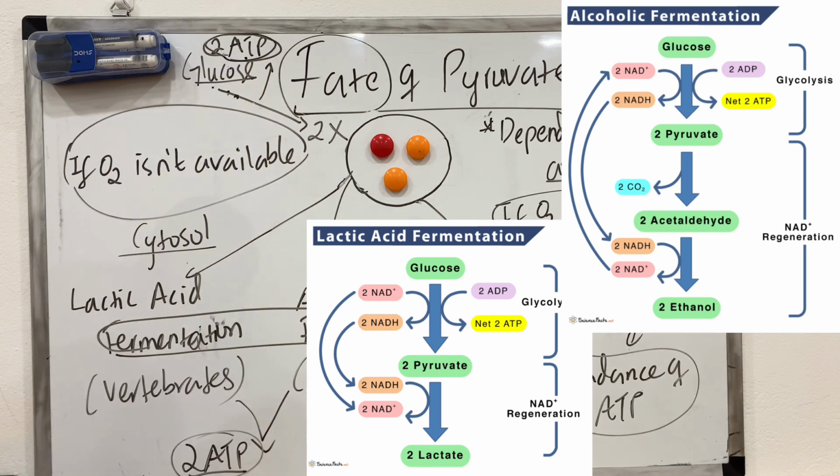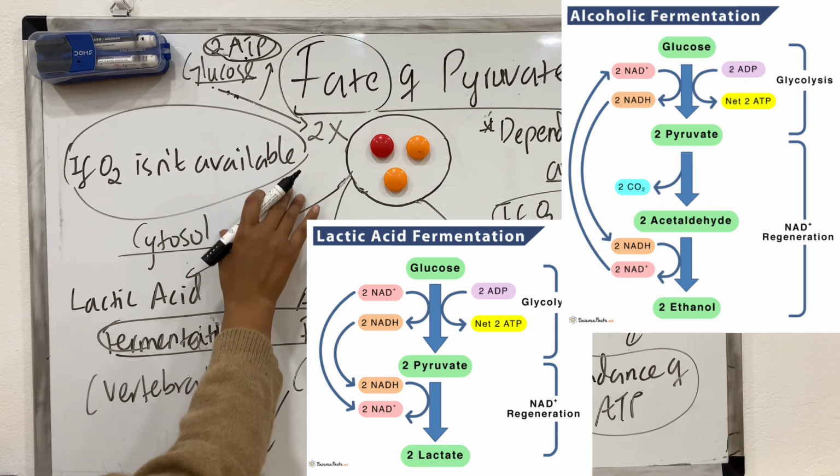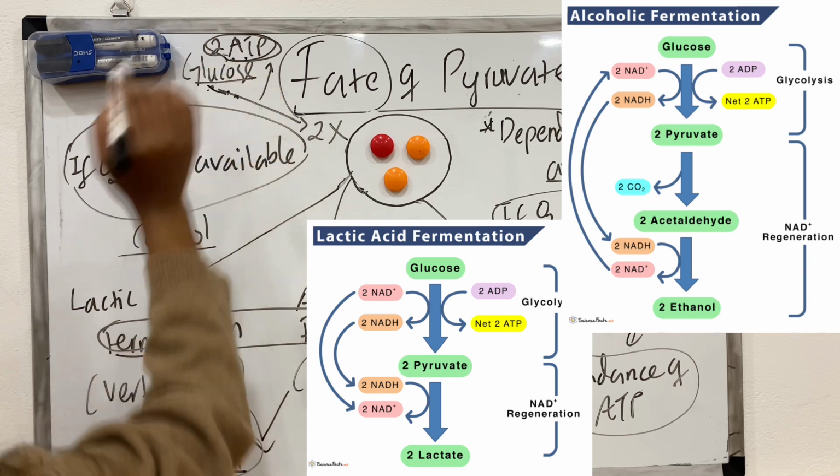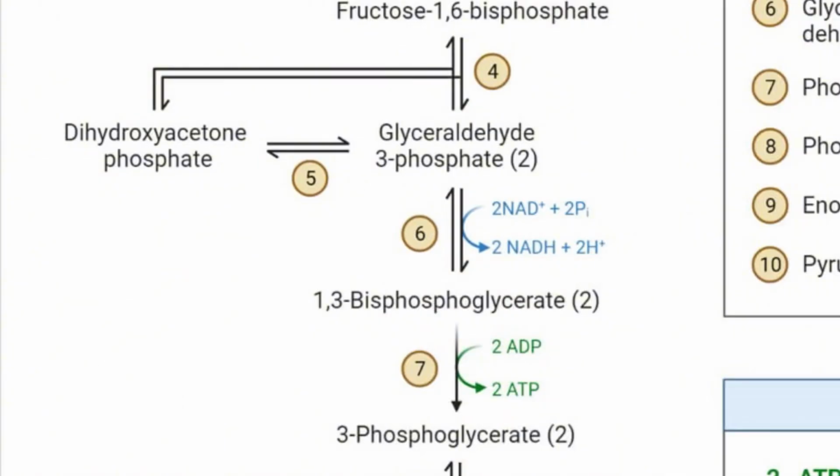Now, why is NAD+ regeneration so necessary? The reason is that NAD+ is a coenzyme that accepts electrons and gets reduced to NADH during the oxidation of glucose to pyruvate. Especially, if I specify the step, when G3P gets converted to 1,3-bisPGA, there is a consumption of NAD+ in glycolysis, which generates NADH, and NADH is a high energy carrier molecule. It carries high energy electrons, which are used in generation of ATP.